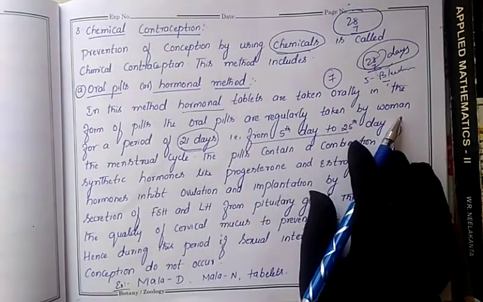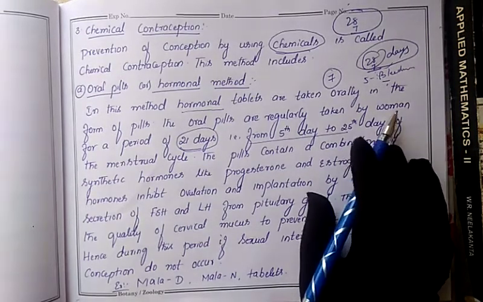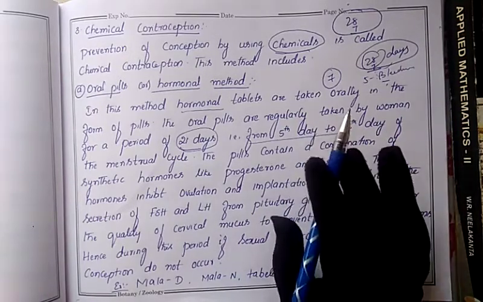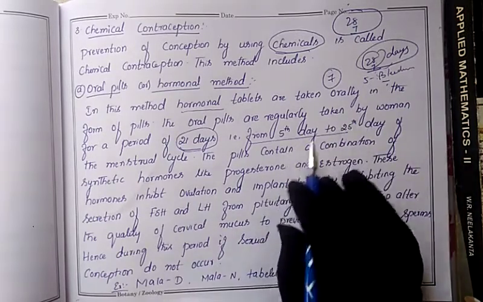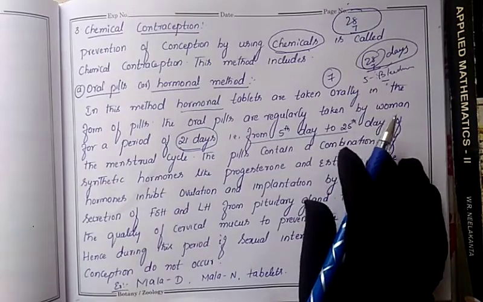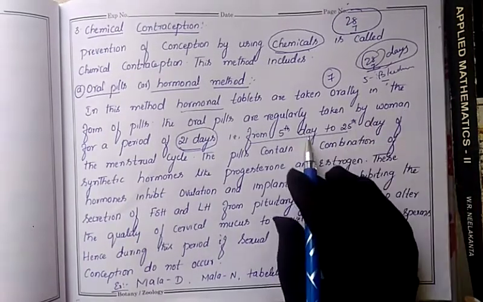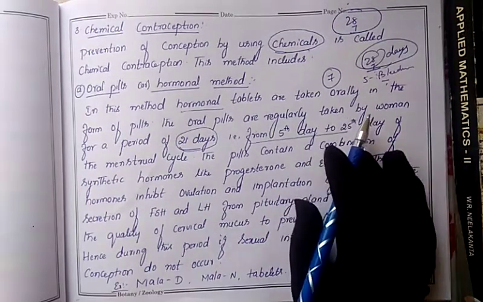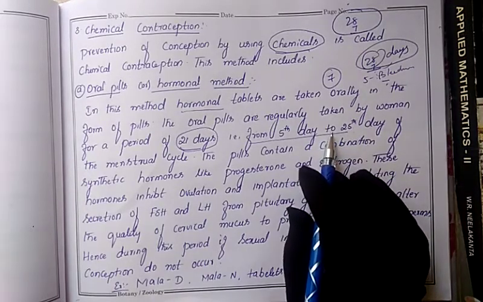This process takes place with the help of the women. It is not consumed by the male, it is consumed by the female. She has to take it regularly every month, not just 1 or 2 months, but for as many years as she doesn't want young ones. Suppose she doesn't want a child for 2 years, then for 2 years she has to take these tablets. If she doesn't want one for 3 years, then for 3 years she has to take them regularly. Every month, 21 days, she has to take these tablets regularly.